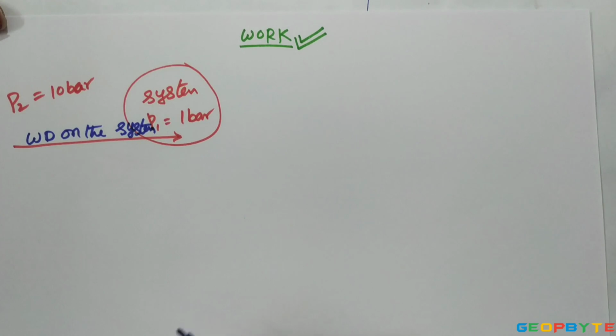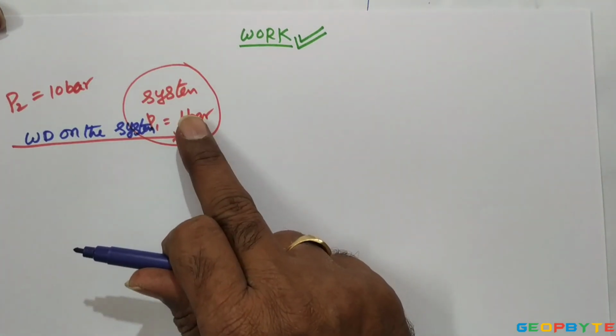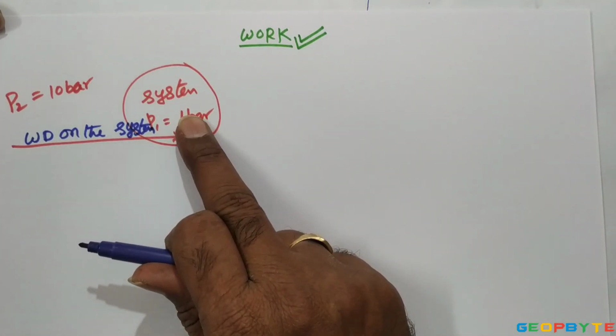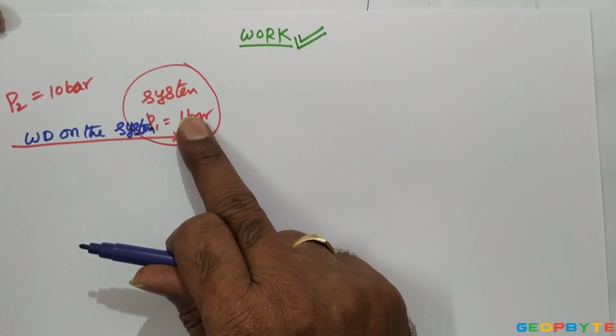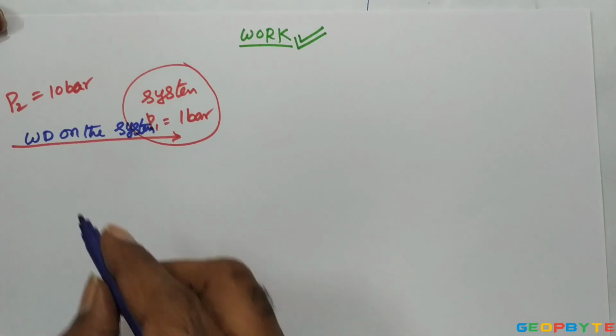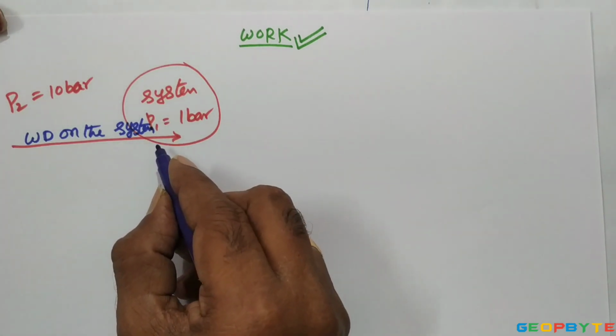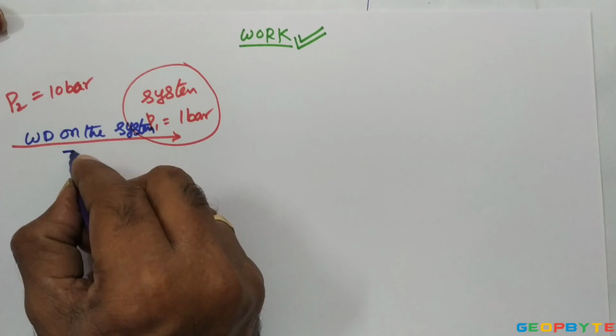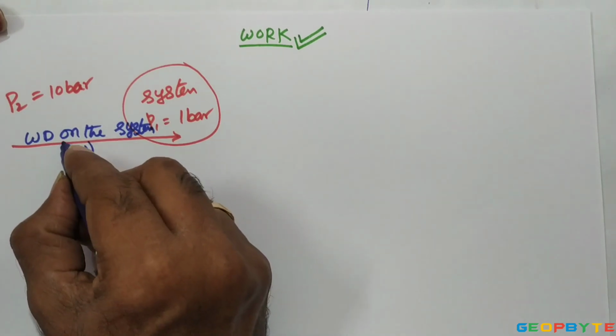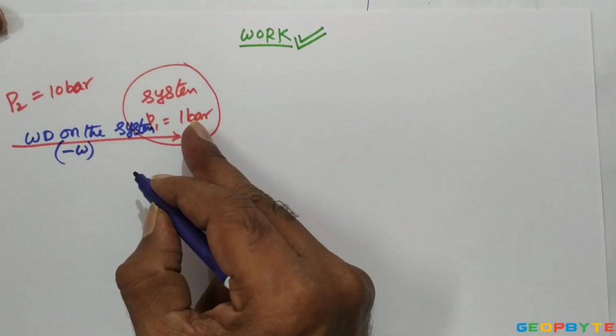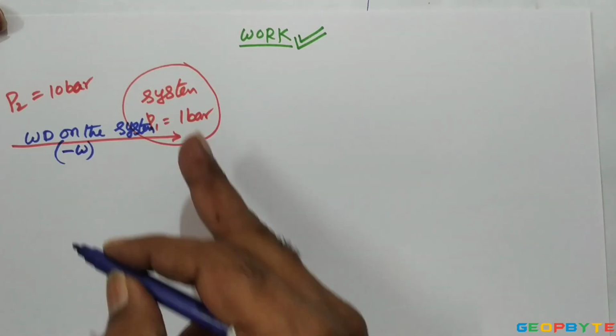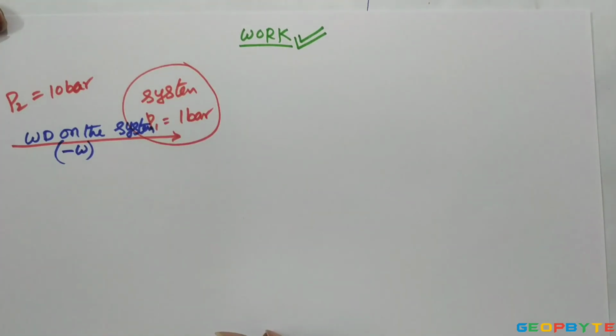Work done on the system means this system comes under a power receiving system like refrigerator, pump, compressor, fan, mixie, etc. Thermodynamically, work done on the system is written as negative work. Negative work means work done on the system. Work done on the system means the system comes under a power consuming system.